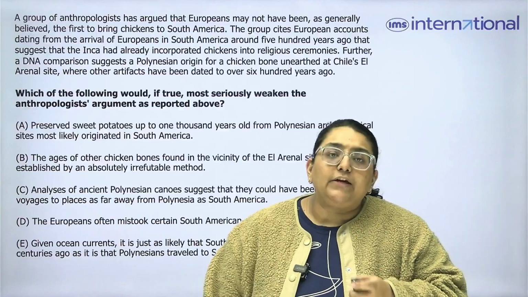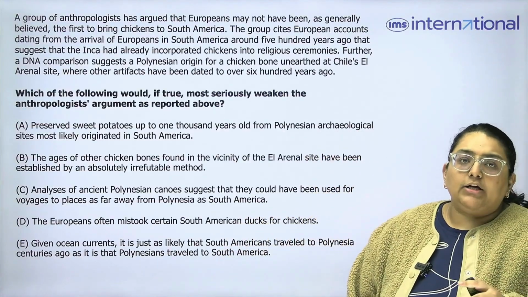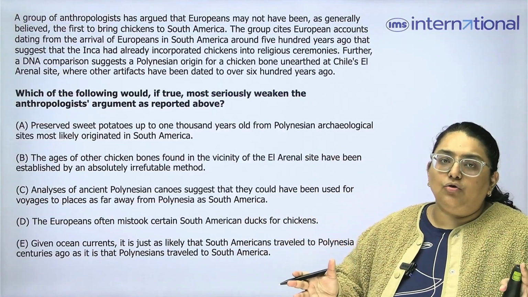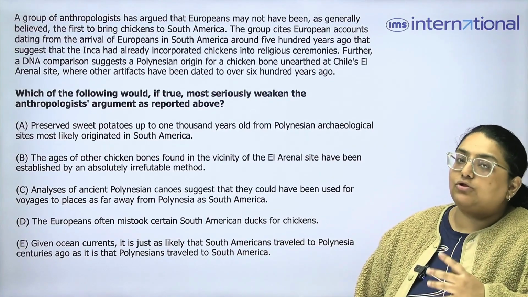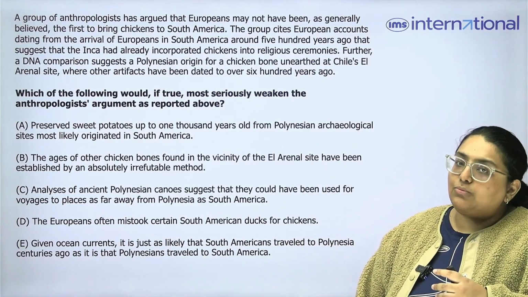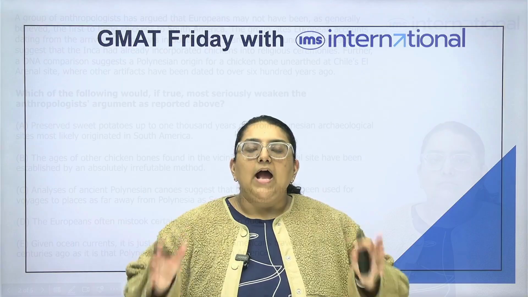In this series, every week we discuss a question from either the quant, verbal or the DI section of the GMAT. I, Durga Sarkar, your verbal trainer, specifically take up questions of CR and RC. So today I am going to take up a question from critical reasoning, and the question is a weakening type of question. Now, as always, you guys know that you have to strategically pause the video here, take 2 minutes to solve this question and then resume to have a look at the solution.